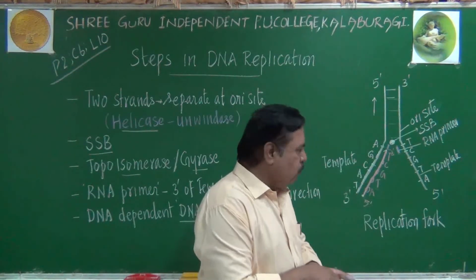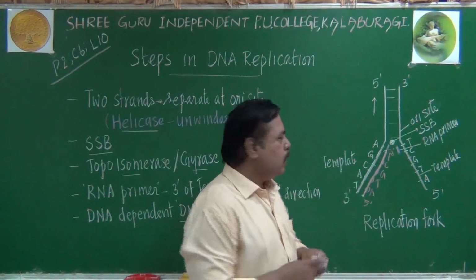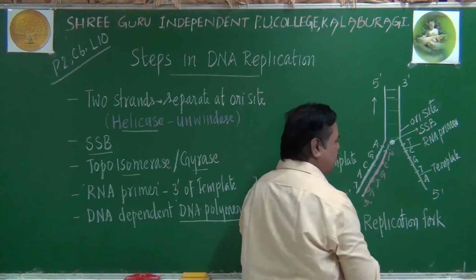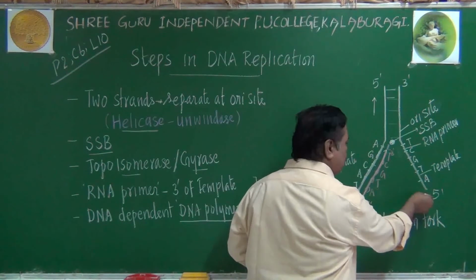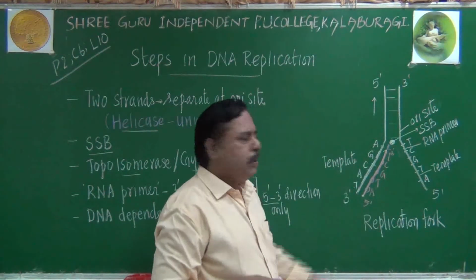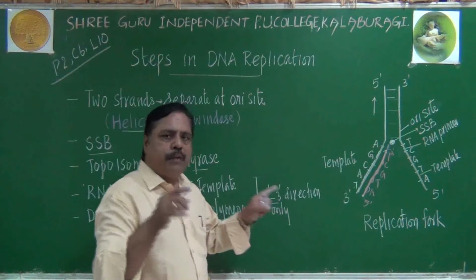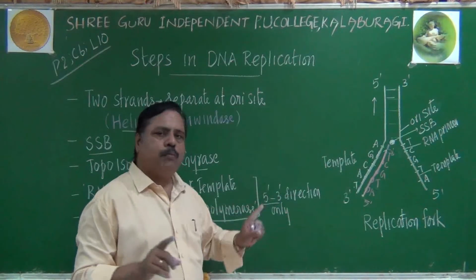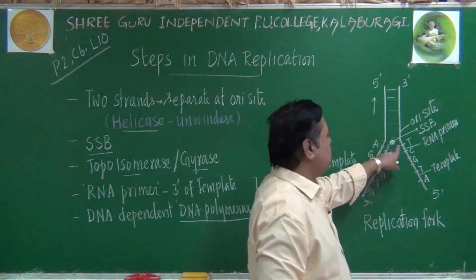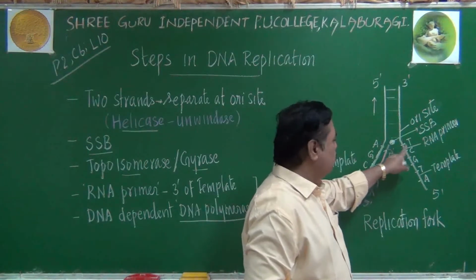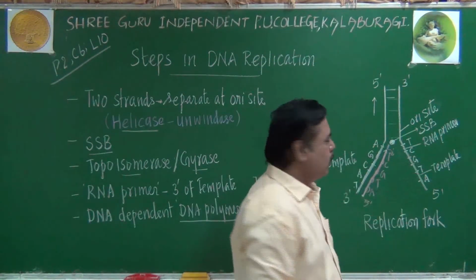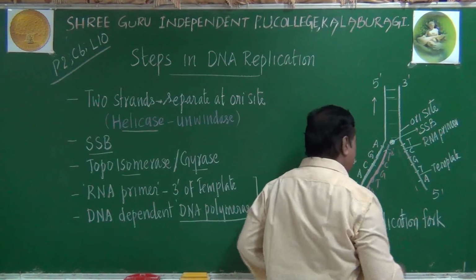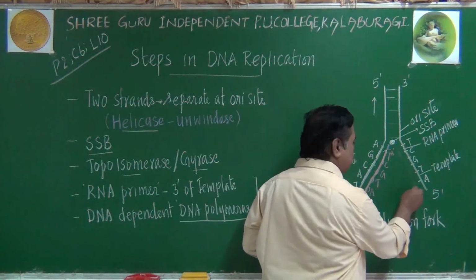Okay. Let us come to another strand, opposite strand. Here, primer will be moving away from the ORI site. It will be coming from ORI site towards the 5 prime end here. Why? Because it can work in 5 prime, 3 prime direction only. Its direction, its movement will be from 5 prime, 3 prime only. So it will start from here because it is the 3 prime of template. From template's 3 prime, primer will start. Now primer will be moving here in this direction. It will be proceeding further and further. The primer will reach this end.